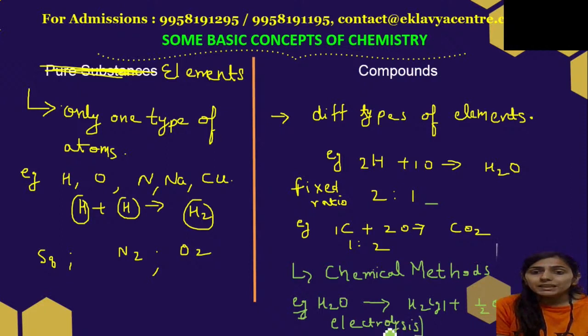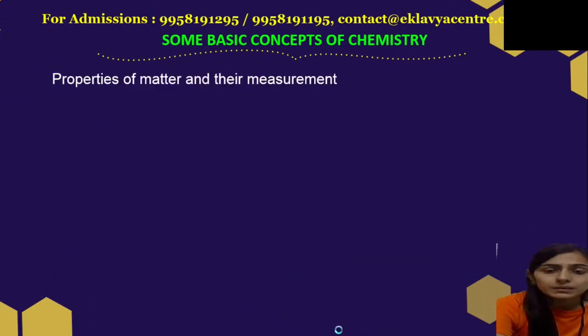We have to break the water molecules in the presence of electricity, and this can only be done in laboratories, because in science labs we have big, huge setups of electrolysis machines, and there we can do the electrolysis of water. Fine. So this portion is very basic.